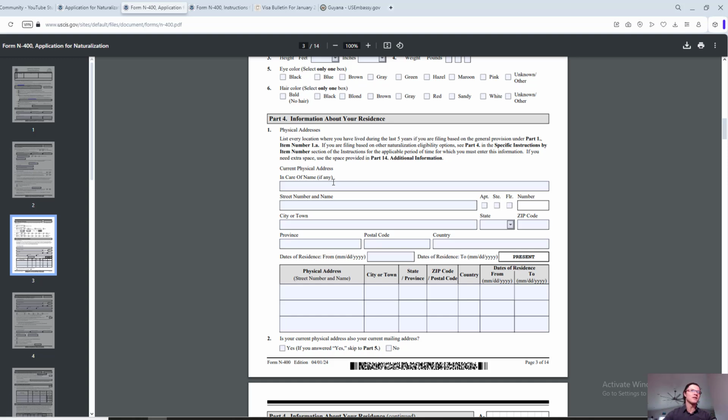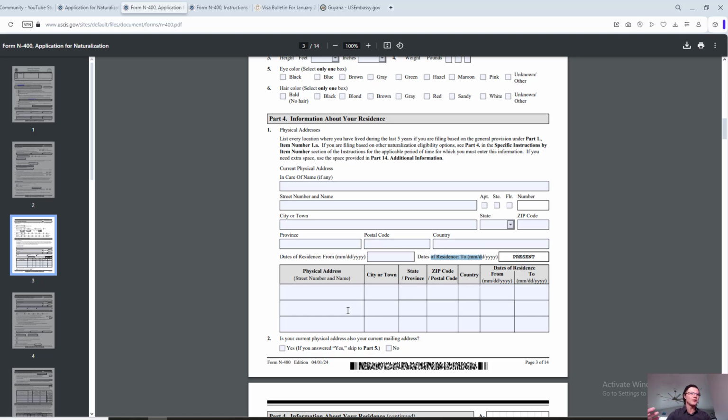So let's start with the current physical address. This is where you'll fill it out. In care of, obviously it's going to be you, or in case somebody is receiving the mail and then passing it on to you, you put their name. Street number and name, apartment, suite, floor number, if any, city or town, state, zip code, province, if any, postal code, country. Dates of residence from, dates of residence to present, obviously. But you do have 3 more options here, and online you will be able to add as many as needed.